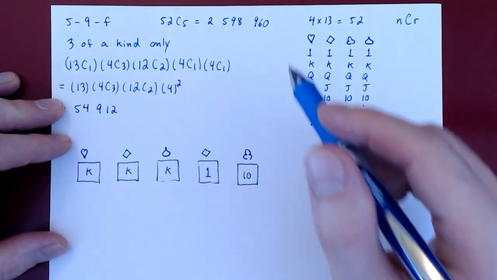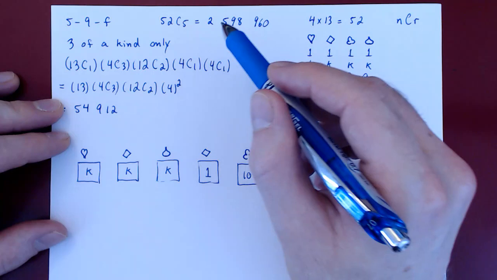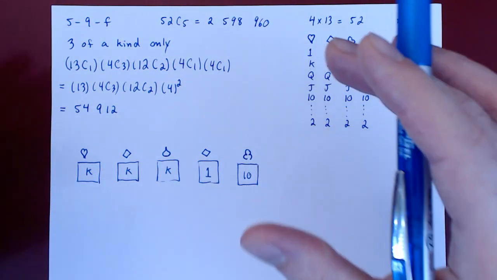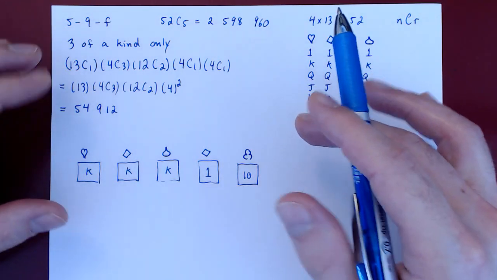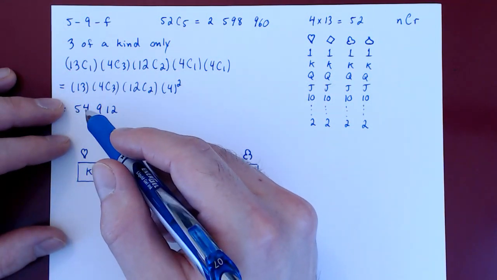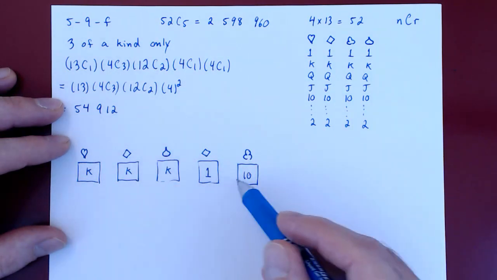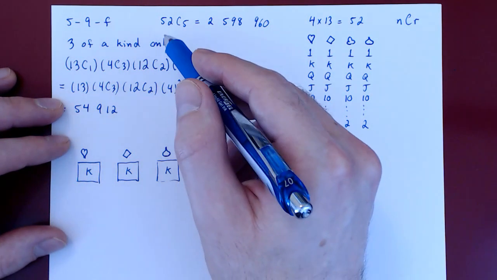So you can see out of 2,598,960 different possible hands of 5 cards, exactly 54,912 of those consist of a triple and nothing stronger.